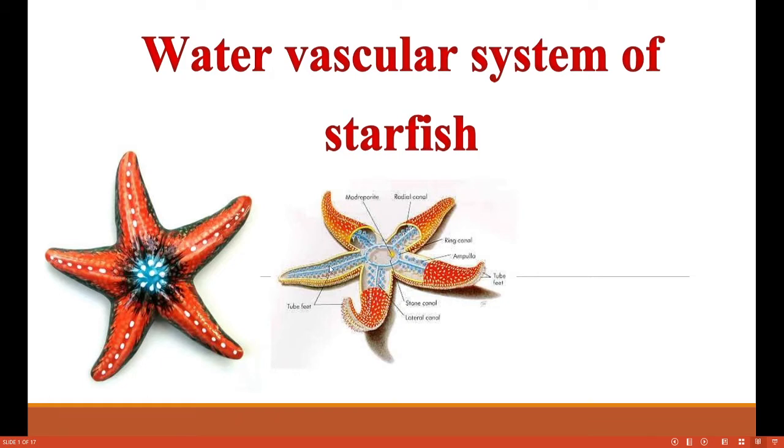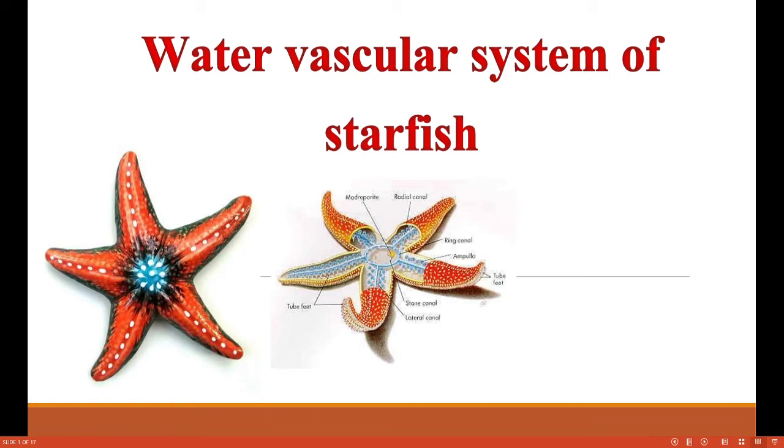These 5 arms are very important. They contract and relax during the capturing of food. These 5 arms help the animal to survive.